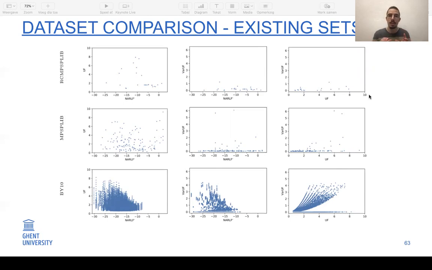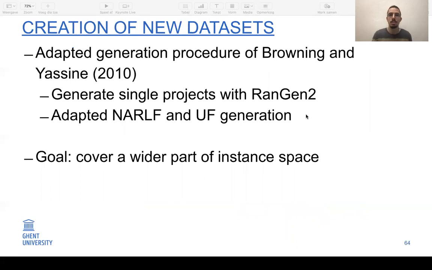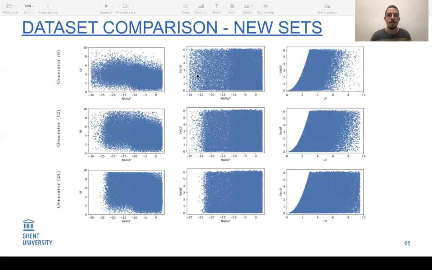And if we plot them using their summary measures, we see that in general, a lot of parameter combinations are not present in the existing data sets. Also, even though this set contains a lot of instances, a large part of the possible combinations is not present. So to resolve this issue, we re-implemented a generation procedure of Browning and Yassin with the goal of generating data sets that cover a wider range of the instance space.